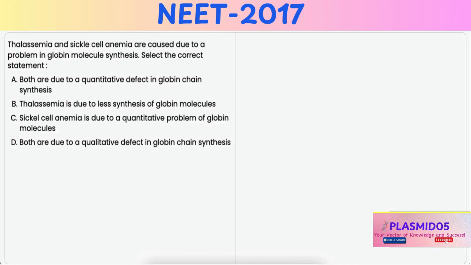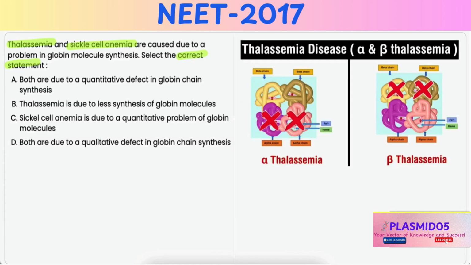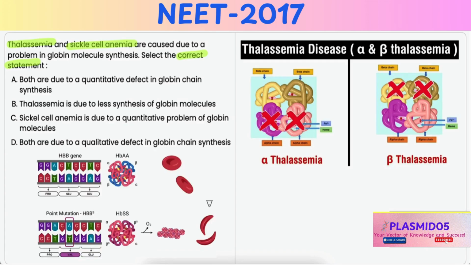In this question, you have to identify the correct statement regarding thalassemia and sickle cell anemia. Option A, both are due to quantitative defect in globin chain synthesis. Now, thalassemia involves a quantitative defect, that is, either reduced or absent production of globin chains.